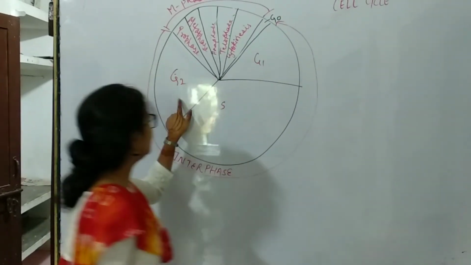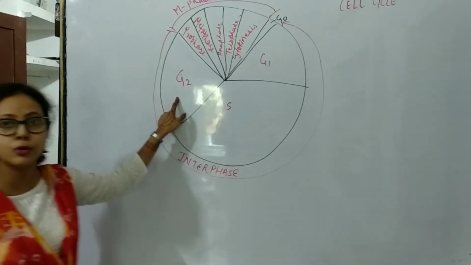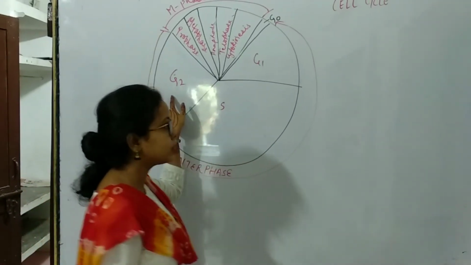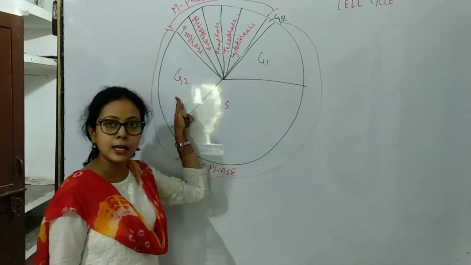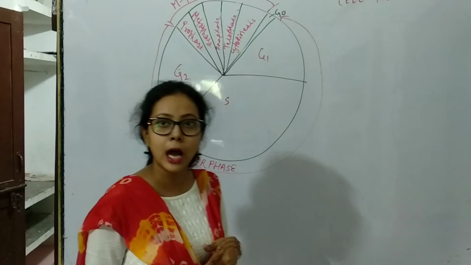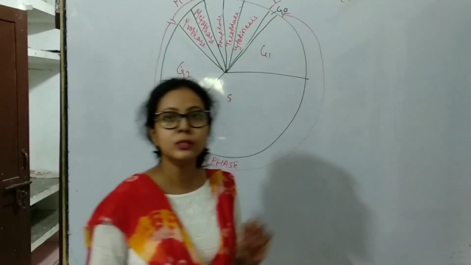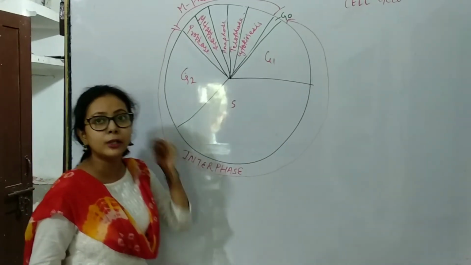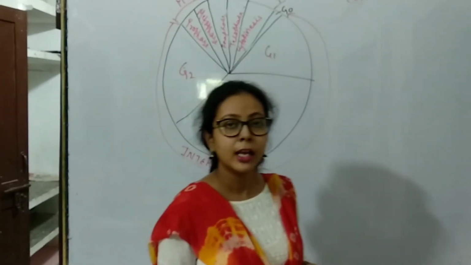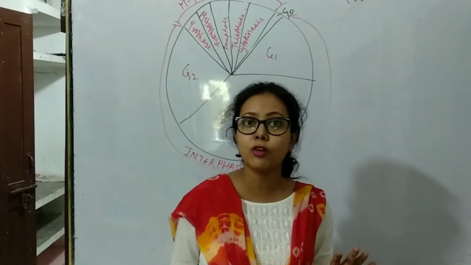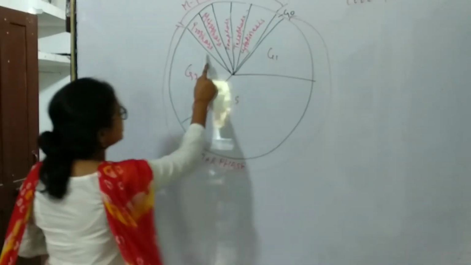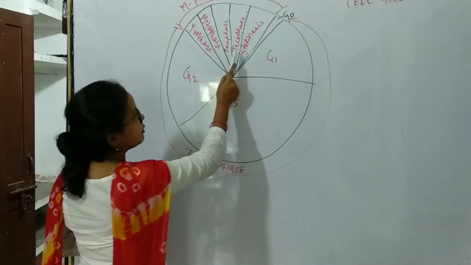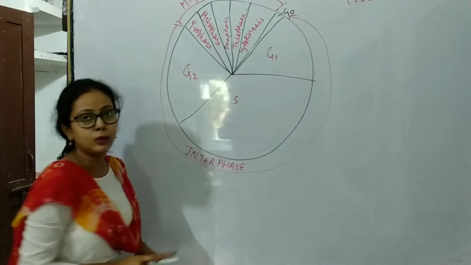Here is the G2 phase, the gap 2 phase or post-S phase. In this phase, DNA repair occurs and new cell organelles are formed. After that comes the M phase, the mitotic or divisional phase. The mitotic phase consists of four stages: prophase, metaphase, anaphase, telophase, and then cytokinesis.